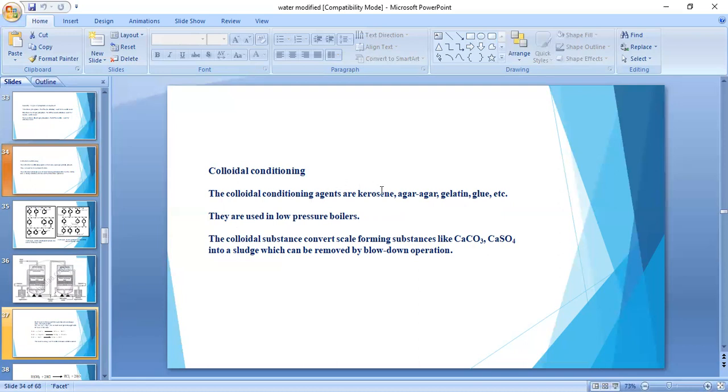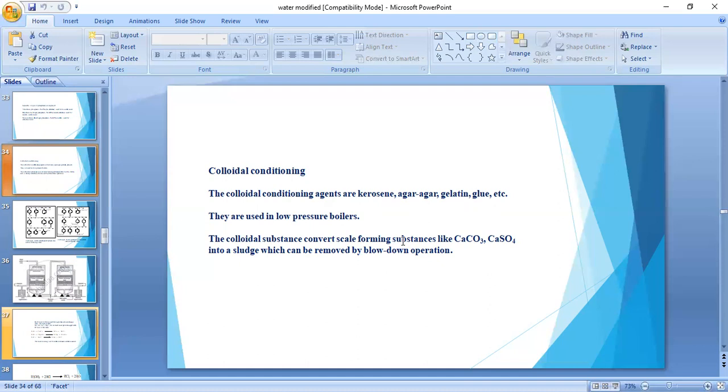In colloidal conditioning, which types of chemicals are added? Kerosene, agar-agar, and gelatin. These are the chemicals added to boiler feed water in colloidal conditioning. When we add these chemicals to boiler feed water, they form colloids. These are especially used in low pressure boilers, and scale formation is removed by this method.